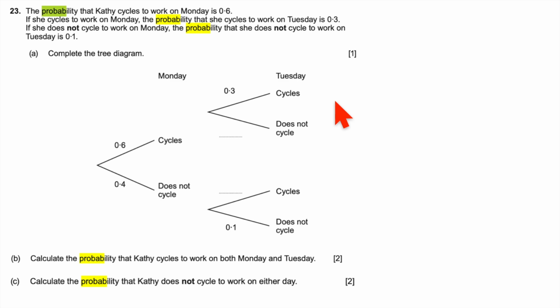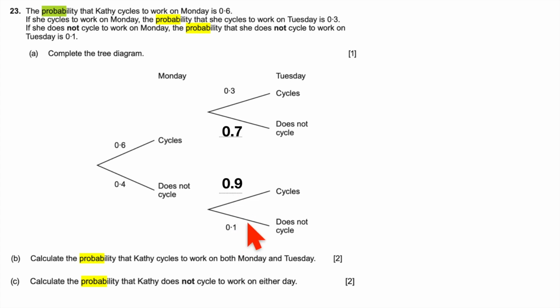Let's have a look at that question. This is from the exam. The probability that Kathy cycles to work is 0.6, so it's 0.4 that she doesn't cycle. And then we know that it's 0.3 that she cycles and then cycles on Tuesday. And it's 0.4 and then 0.1 that she doesn't cycle if she hasn't cycled on the Monday. So what's here? Well, it's a fork in the road, so these two are going to add to 1. She either cycles or she doesn't cycle, so that's going to be 0.7. Again, cycles or doesn't cycle. These two are going to add to 1, so that's 0.9.